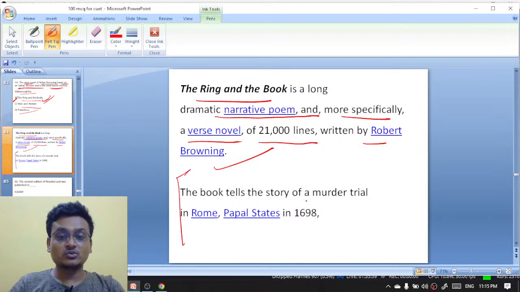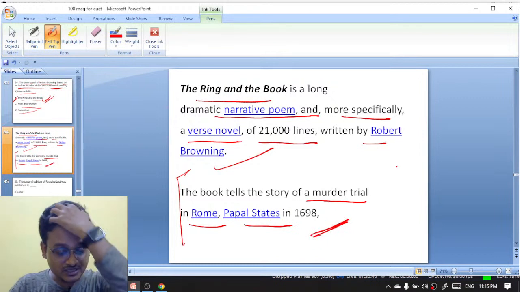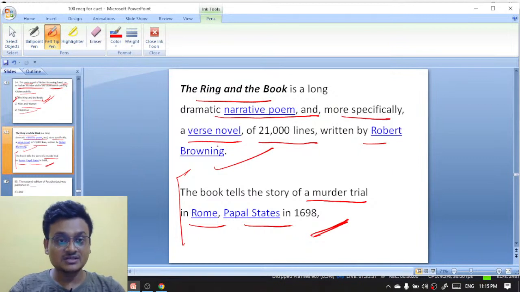And the book tells the story of a murder trial in Rome, Papal States in 1698. The previous question, Somili was answering, okay, B, The Ring and the Book. That's why I was saying to answer it. The Ring and the Book here is the right answer.